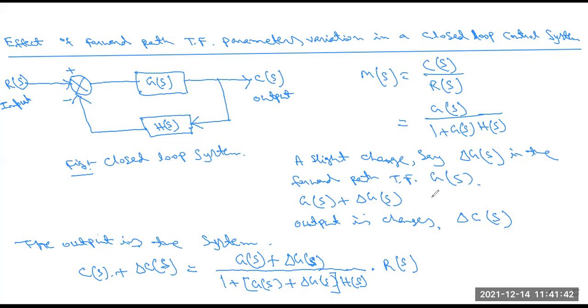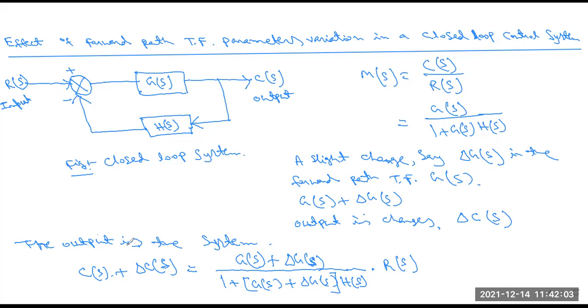If any parameter changes even a little bit, the controller part value changes. This value we consider as the change delta G(s). When delta G(s) changes, the output also changes slightly, which we express as delta C(s).